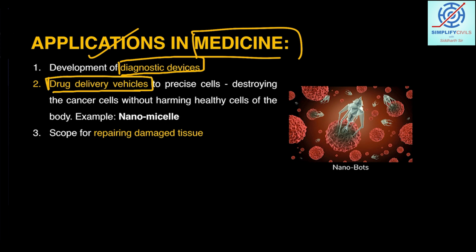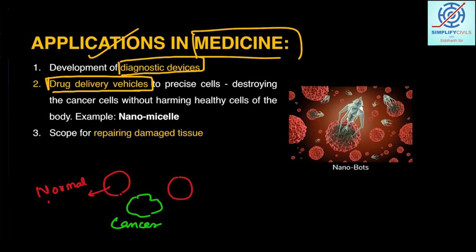Let us suppose these are cancer cells. This one is a cancer cell, the green one, and these are normal cells. You want to put this particular drug into the body of the patient.